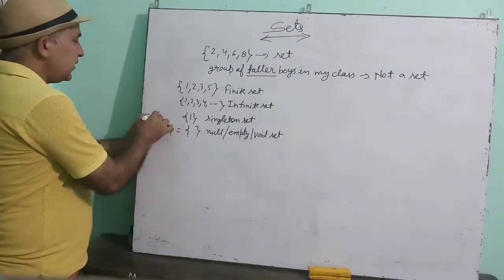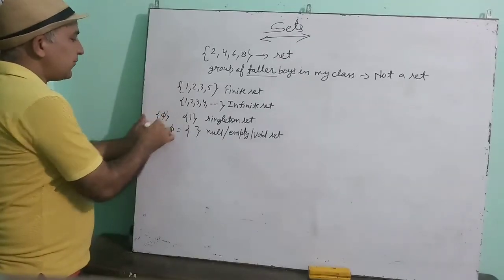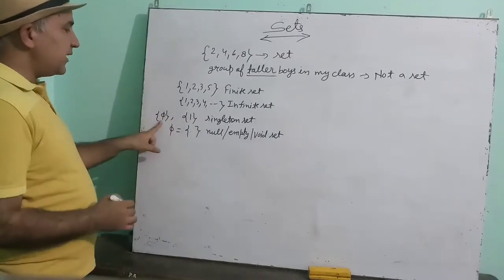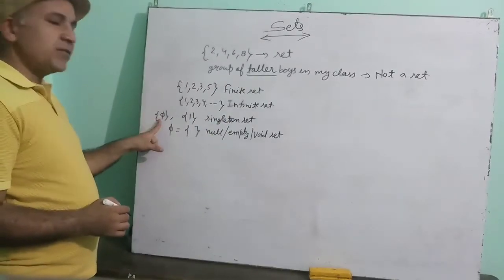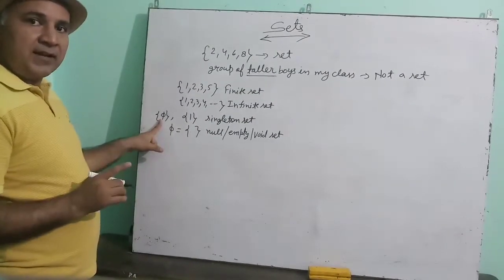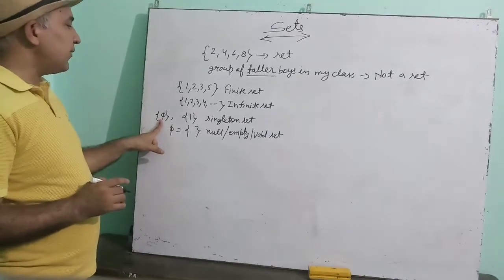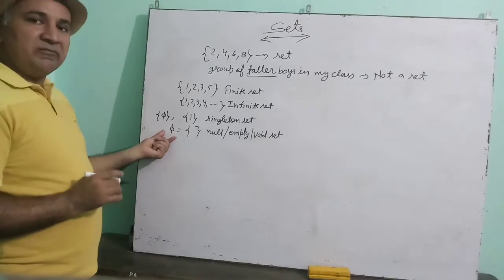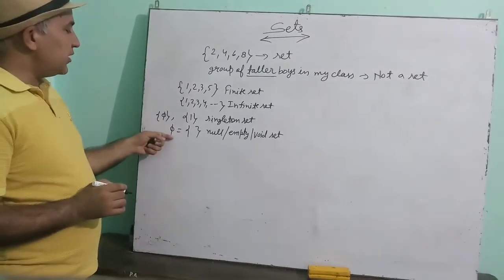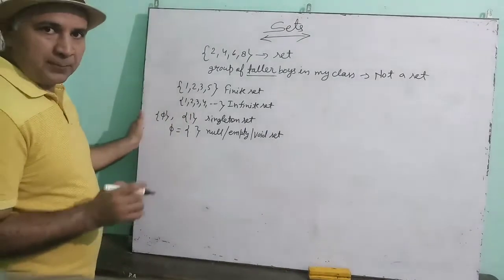Okay, see this one. If in the curly bracket phi is written, then that will be the example of singleton set, because in the curly bracket there is phi. So a set having one element which is called phi will be called singleton set. If you write only phi without curly bracket, that will be the symbol for empty set.